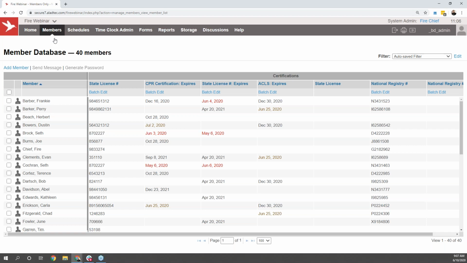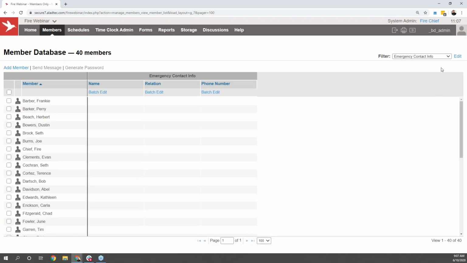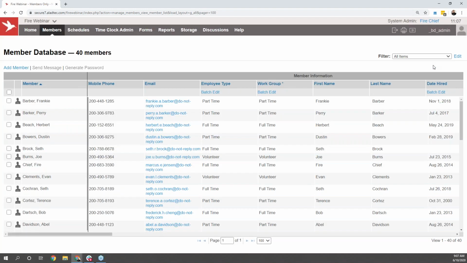Anything that's expired will show up on this page in a red font, and expiring shortly will show up in a maroon type font here as well. Of course, these columns at the top of the page are just examples of information that you're more than welcome to track, but anything you want to track within the Aladtec system, you're more than welcome to. Some examples of things that some organizations like to pull in are emergency contact information, home addresses for the users, really anything you could want to have tracked and on file for your team, you're more than welcome to have put here into your Aladtec system.